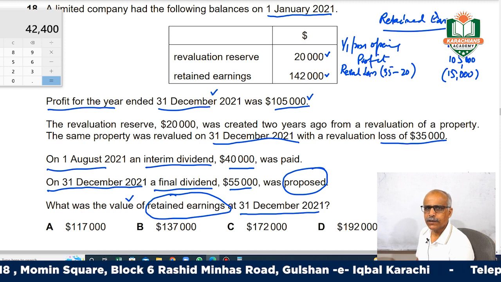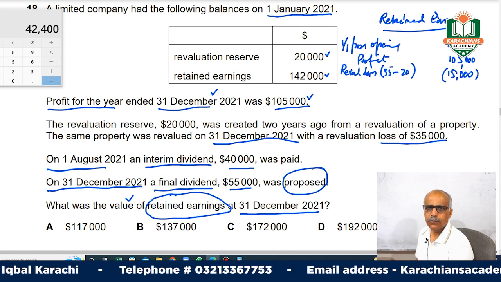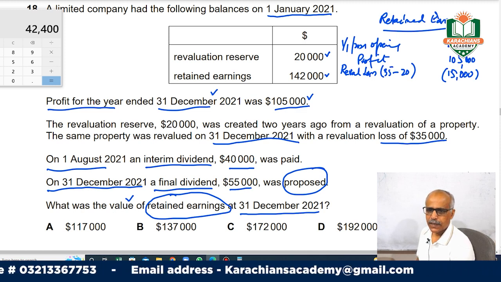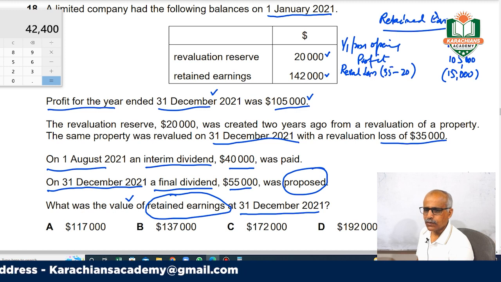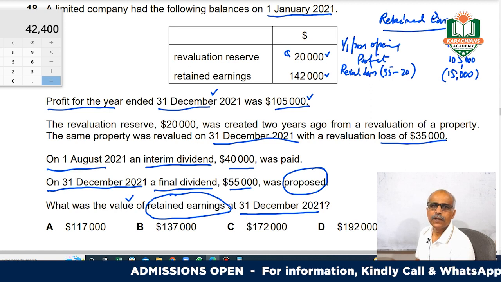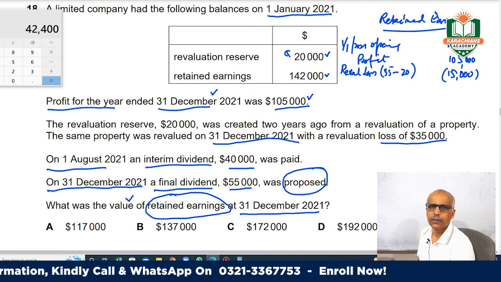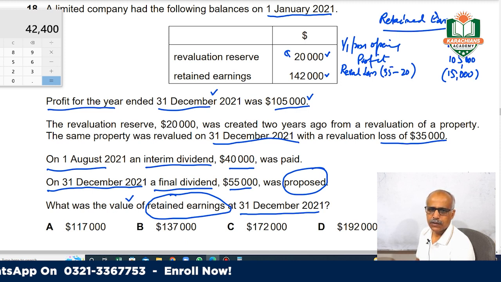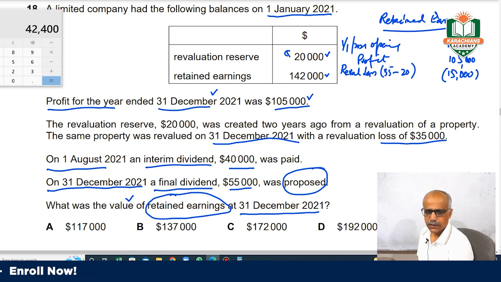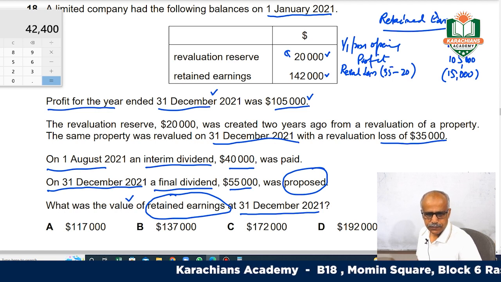The balance you can take to retained earning. Study that portion on capital reserves in your book, right? So the revaluation loss was 35,000, of which 20,000 has already been adjusted against the reserve. For the remaining 15,000, there is no other way except retained earning, which is the most flexible part of equity. So you deduct this from here.